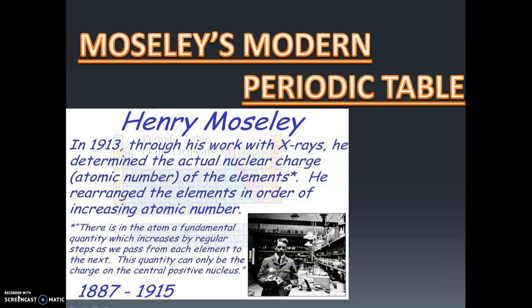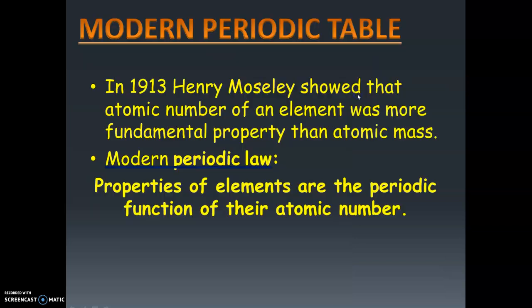So let's see what the modern periodic table of Moseley is and what the periodic law of Moseley is. In 1913, Henry Moseley showed that the atomic number of an element was a more fundamental property than atomic mass, and his modern periodic law is: properties of elements are periodic functions of their atomic number. That is, according to the atomic number, the properties of elements are repeating.